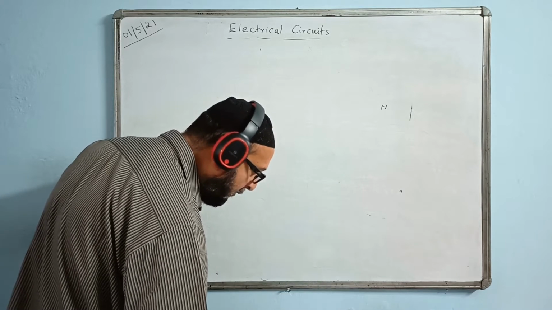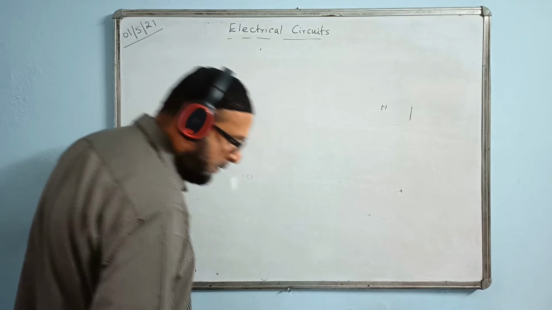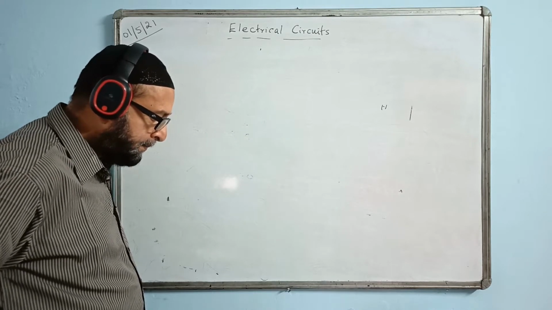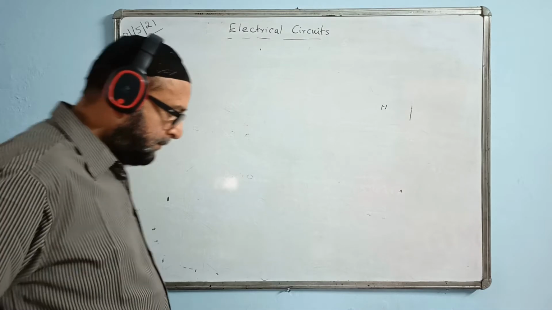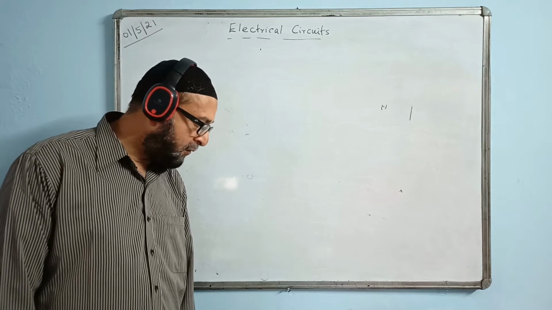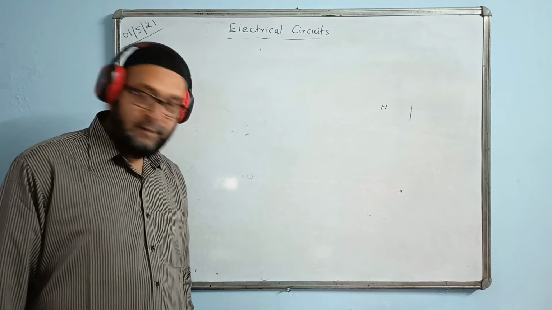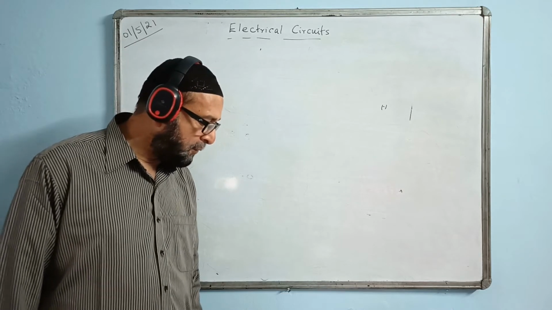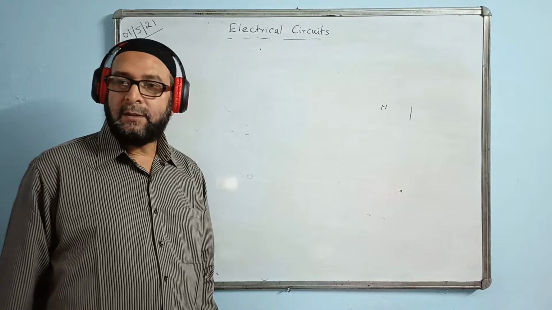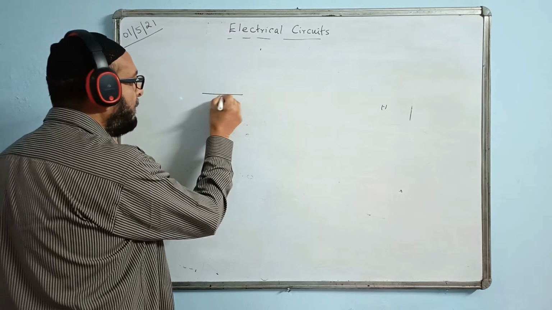Using Kirchhoff's laws of the electrical circuits, find the values of the currents I1 and I2. Find the values of currents I1 and I2. And the circuit is given here. Please copy the circuit.